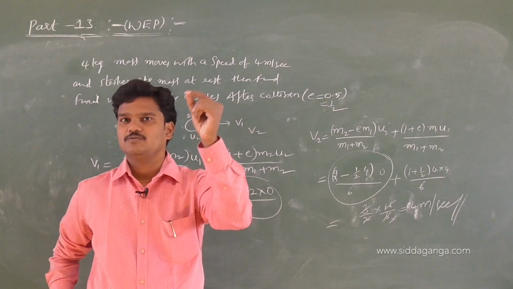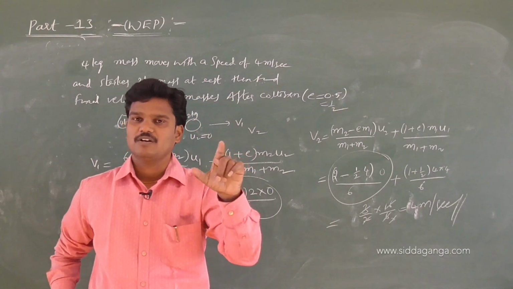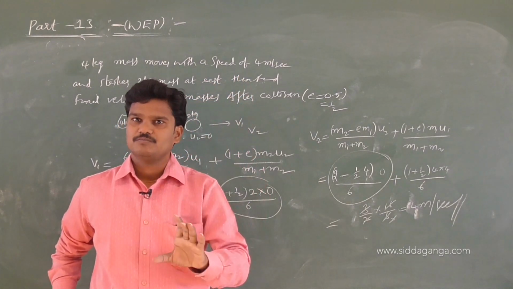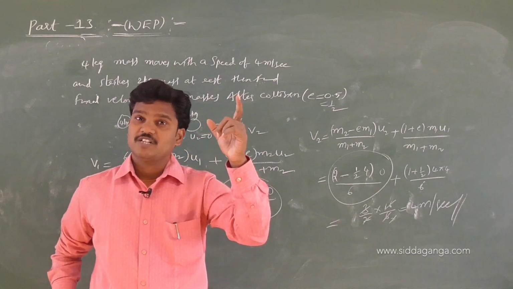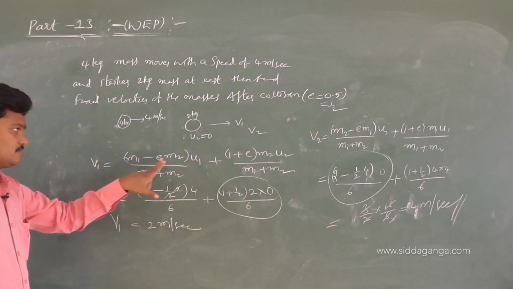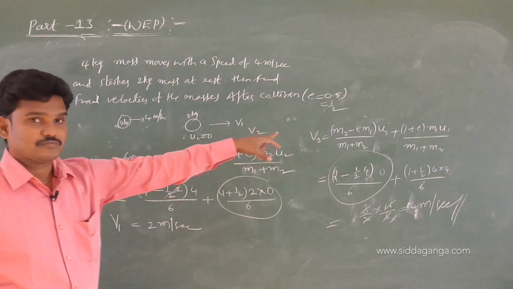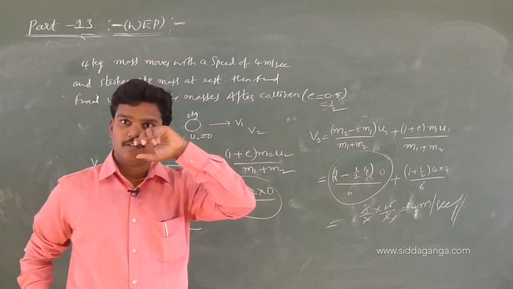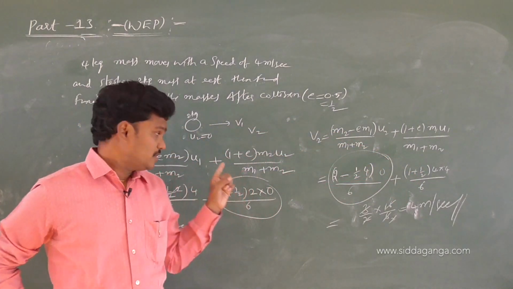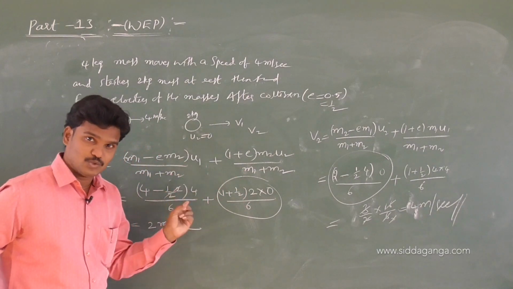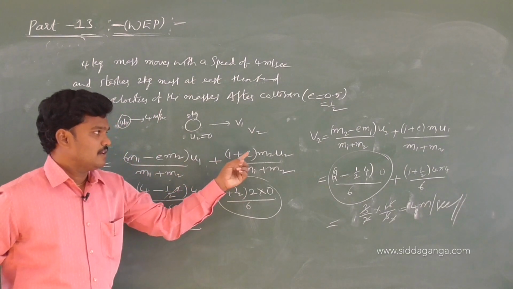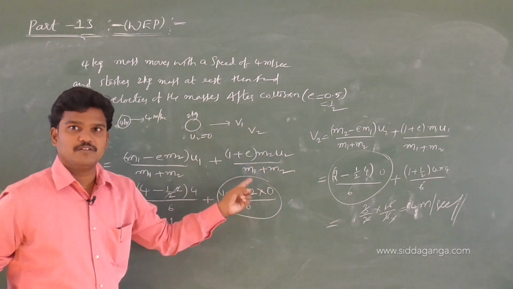Just change 1 as a 2 in the first formula. V1 replaced by V2. In the first, M1 minus M2 is there; just write M2 minus M1, (M2 minus M1) by (M1 plus M2), U1 replaced by U2, and 2 M1 U1 by (M1 plus M2).